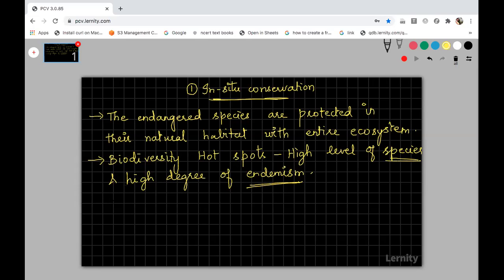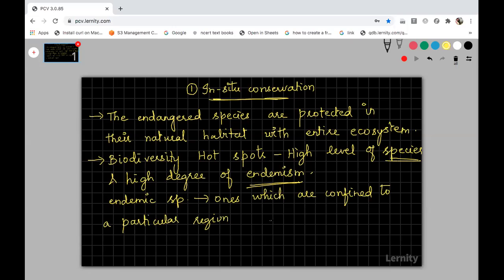If you want, you can write the definition of endemic species. Sometimes they will ask you this question. What is meant by endemic species? These species are the ones which are confined to a particular region, and they are not found anywhere else apart from this geographical area.